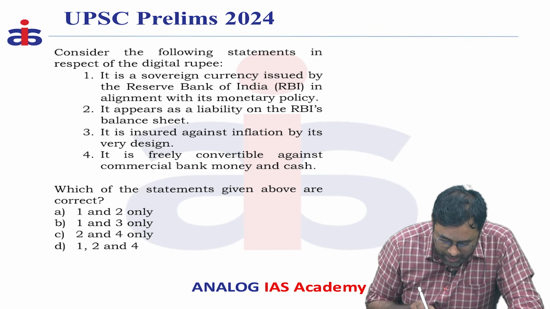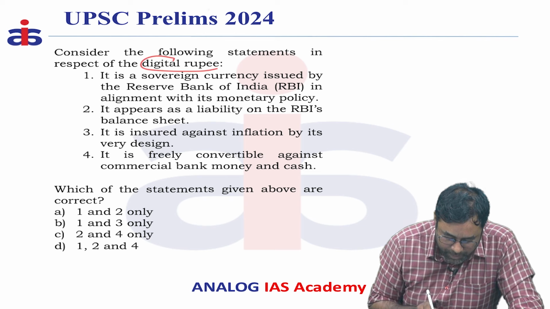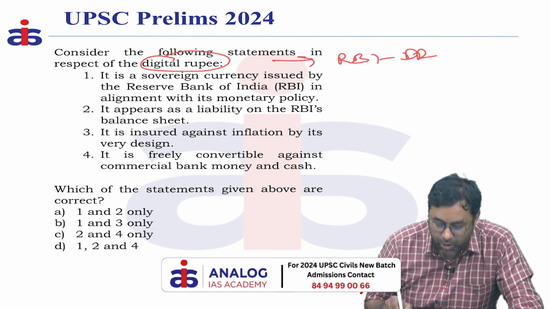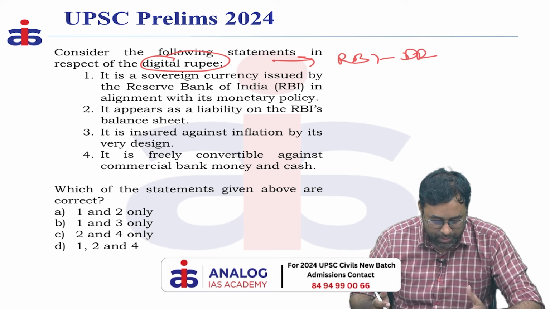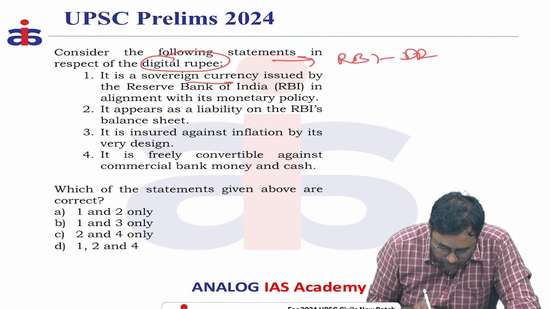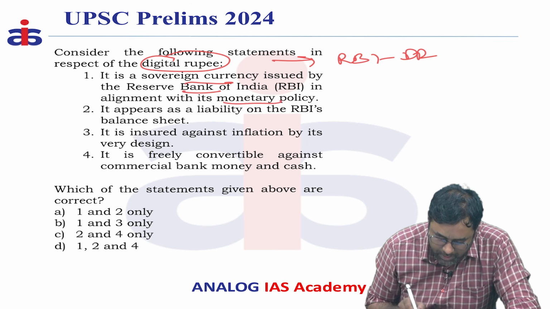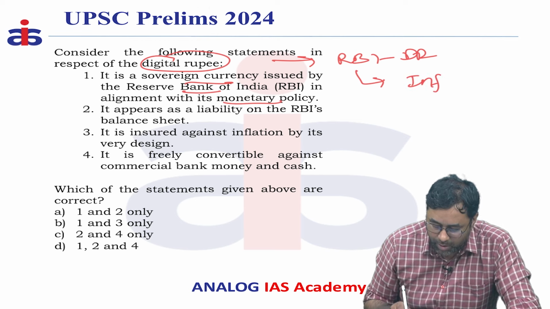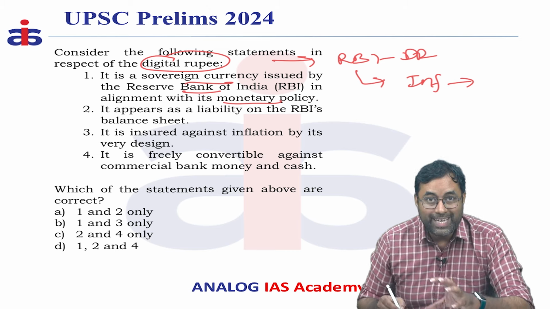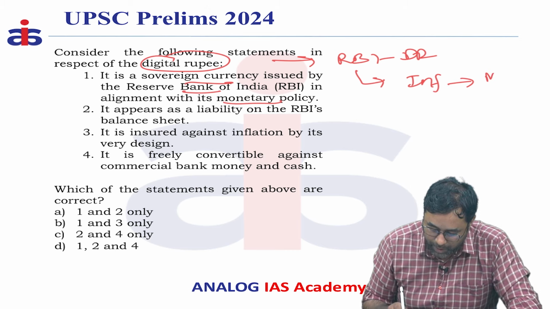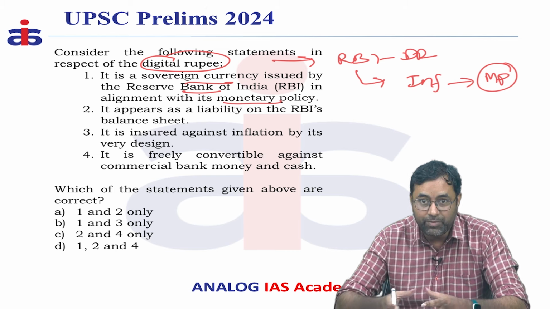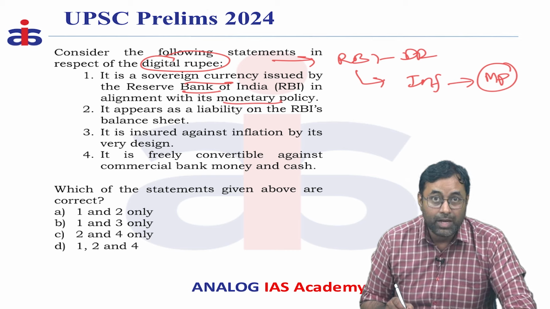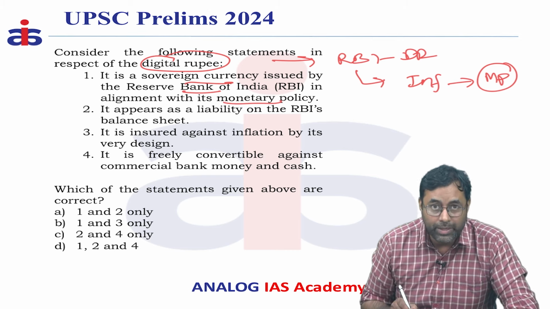So next question, consider the following statements with respect to digital rupee. RBI has recently launched the digital rupee. Based on that, they have given 4 statements. The sovereign currency issued by RBI is aligned with the monetary policy. One of the functions of RBI is to target inflation. The objective of targeting inflation is achieved by the RBI with the help of monetary policy, because it has many policy rates which it controls, and accordingly it will try to control the inflation. That is the main function of RBI according to the various committees appointed by the government.